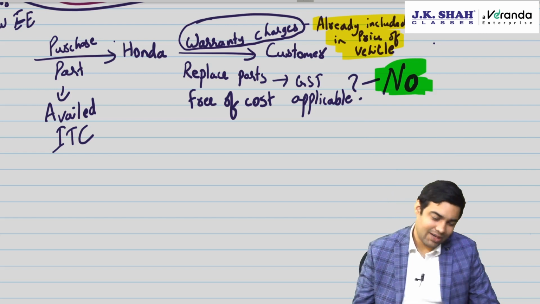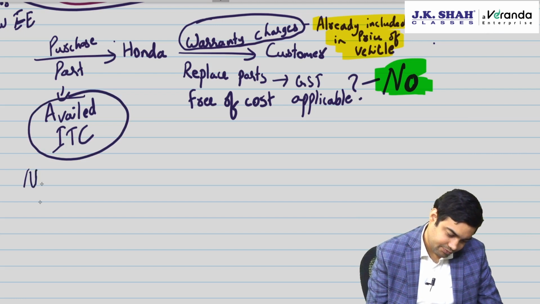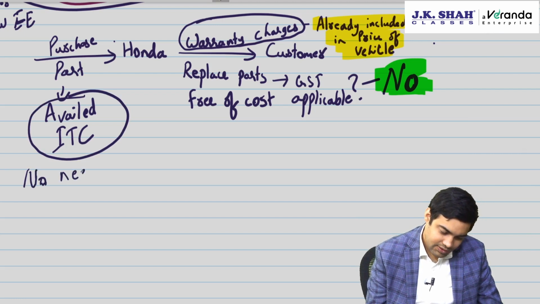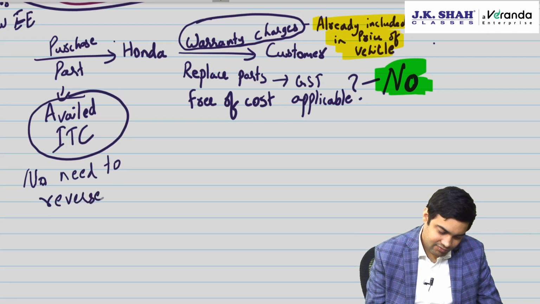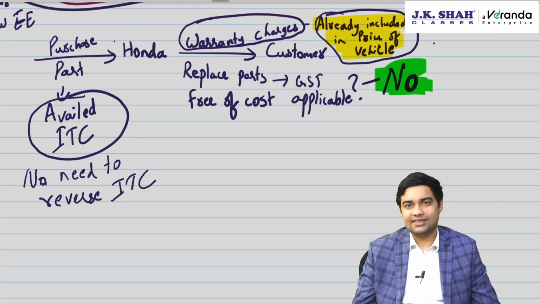Okay. Plus, sir, should I reverse this ITC? No need to reverse ITC. Why? Because I had already paid output tax on this. So no need to reverse ITC.